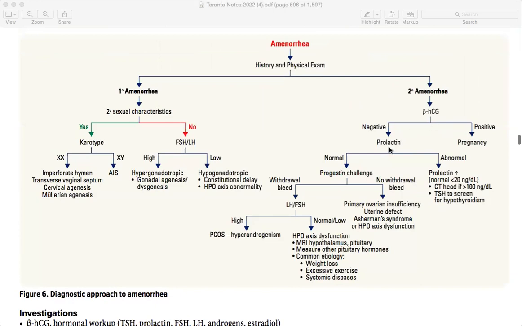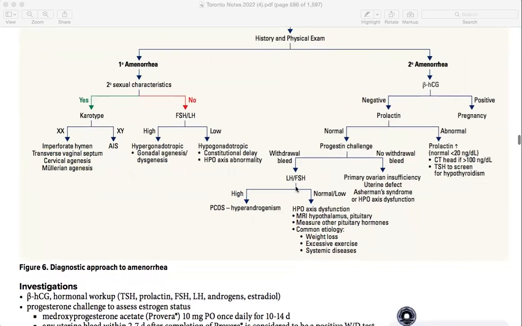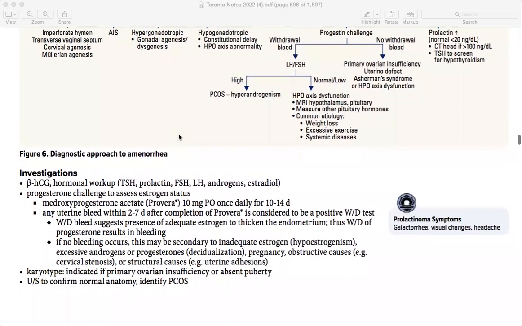You can do beta HCG, prolactin, progesterone challenge, LH, FSH, and then PCOS you have to see, karyotyping, FSH and LH, on the basis of how that particular person is presenting and at what level she's presenting. So you go for that particular thing and then you see. Sometimes you have to go for ultrasound directly without doing anything.